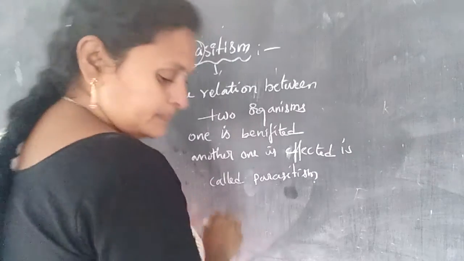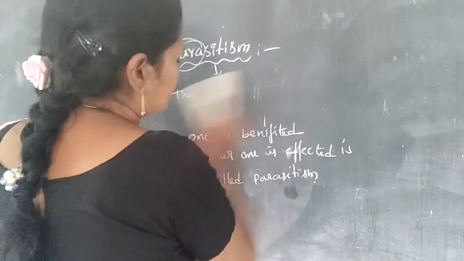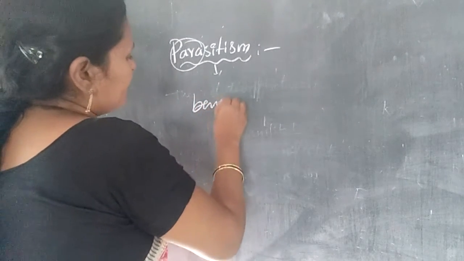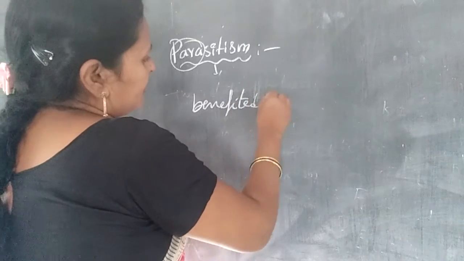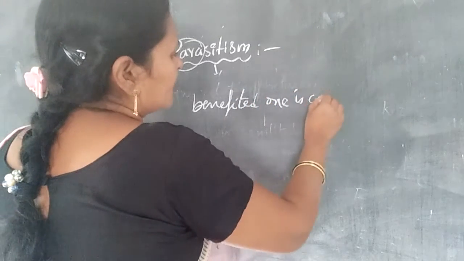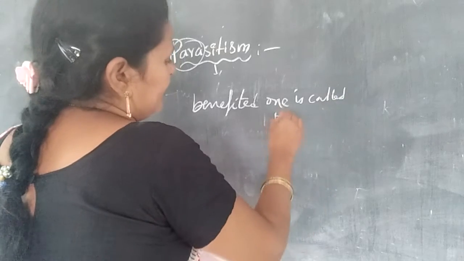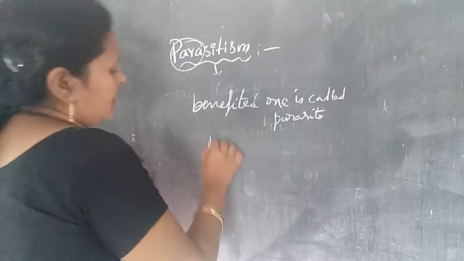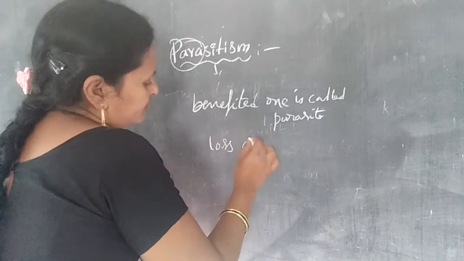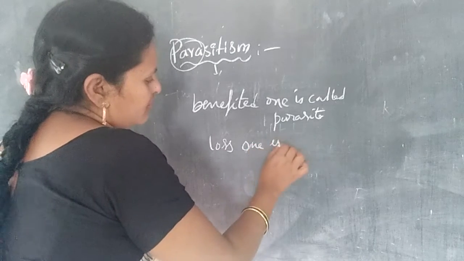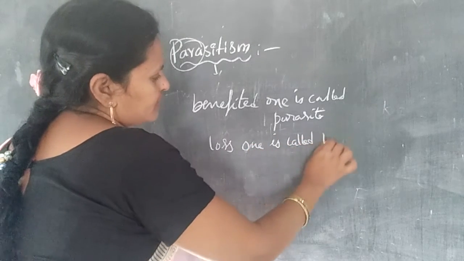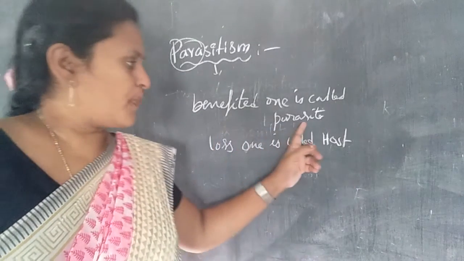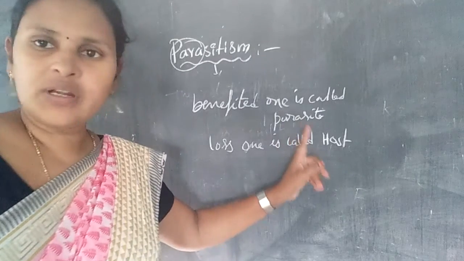In parasitism, the benefited one is called the parasite, and the loss organism is called the host. So the relation between the two organisms is parasite and host. So what is a parasite? And what is a host?